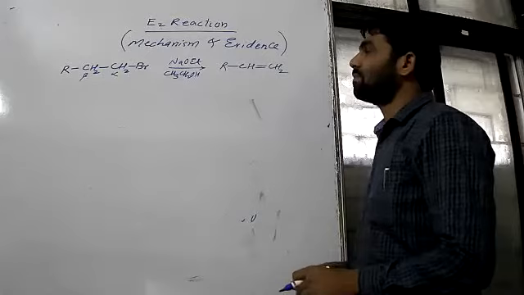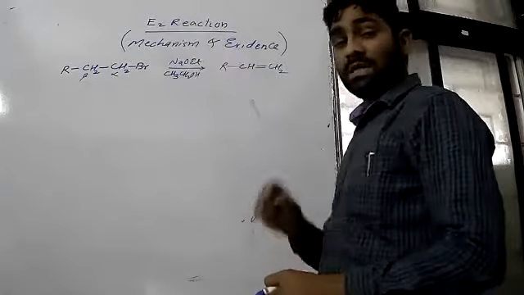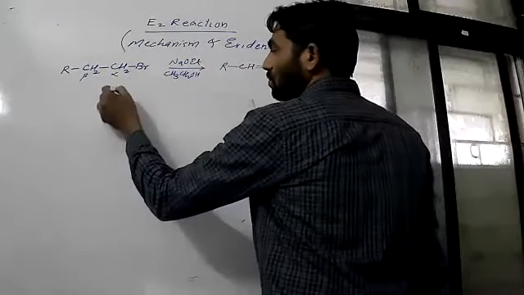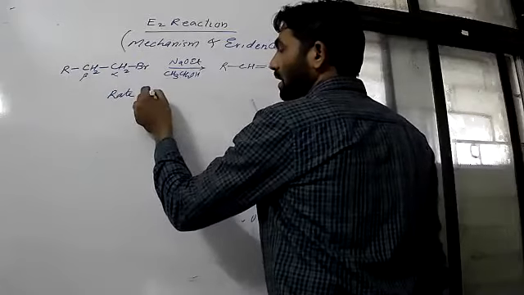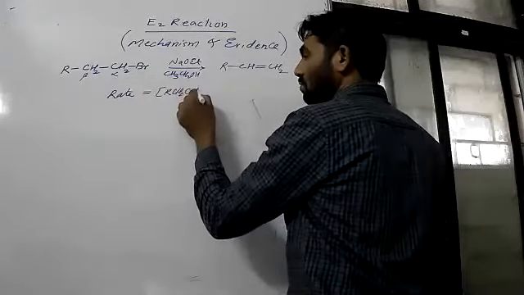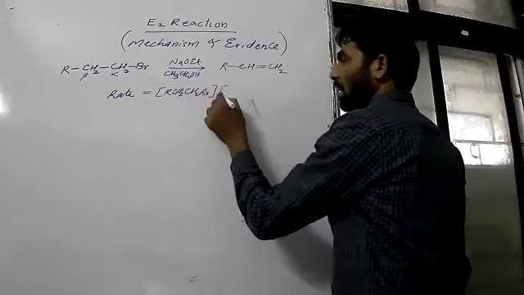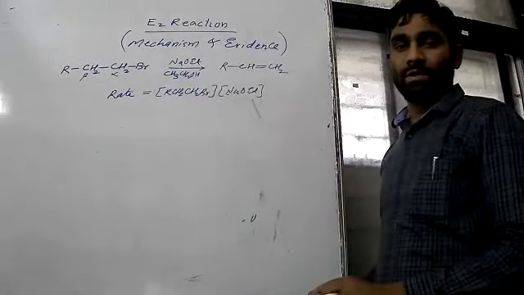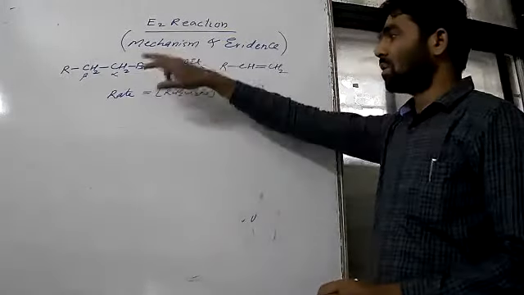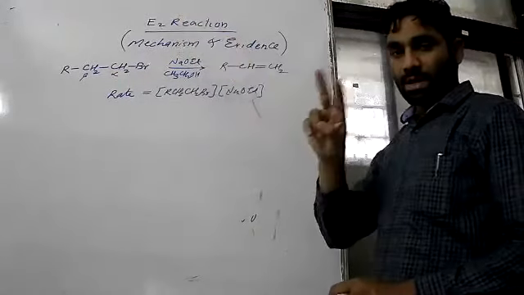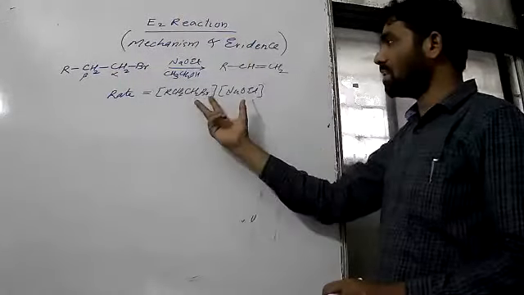When you go for the mechanism, we know E2 is a single step reaction and the rate is dependent on the concentration of two reactants. So we can write rate is equal to the concentration of this CH2Br and the concentration of this base. The rate is dependent on the concentration of reactant 1 and the concentration of the second, the base. There are two concentrations, therefore this is E2. Yes, it's a bimolecular reaction.